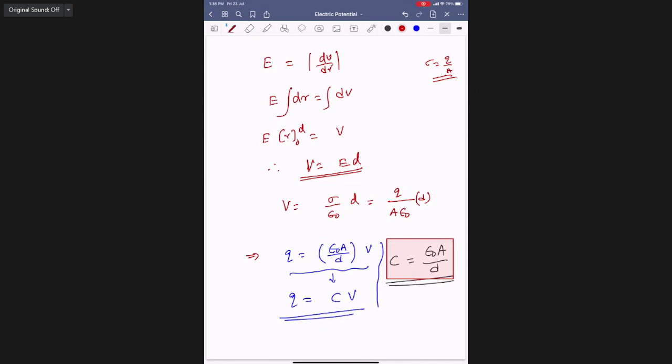Here V means potential difference. V equals the potential difference between the plates. Run this one, everybody.